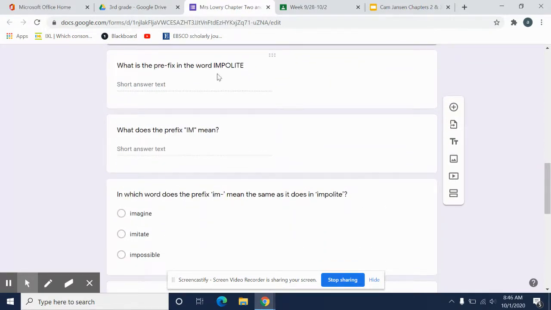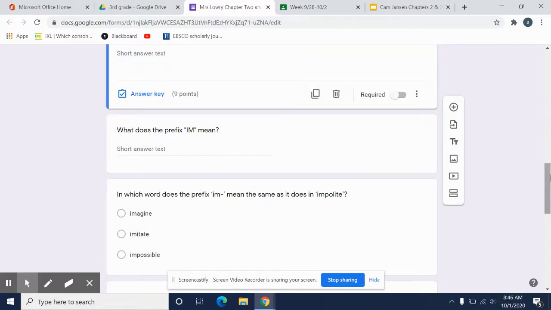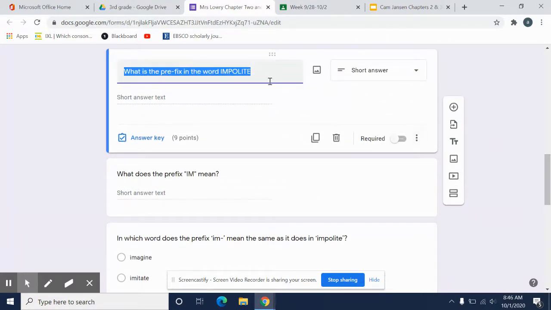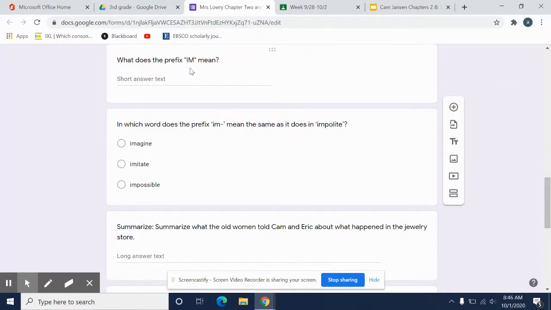What is the prefix in the word impolite? And remember, a prefix comes at the beginning of a word. So think about that. What is the prefix in the word impolite? Okay. What does the prefix im mean? What does that im at the beginning of a word mean, like in the word impolite or imperfect? If we include that little piece of a word at the beginning, what does that mean?